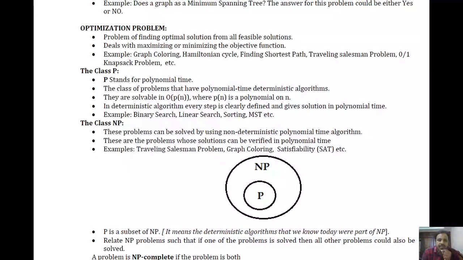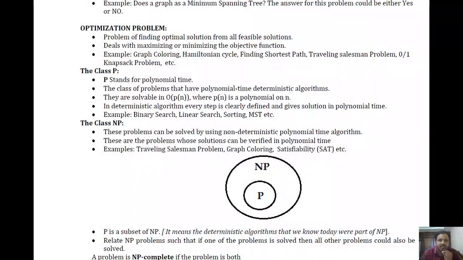So for example, you want to find the shortest path from source to destination in a graph. What you will do is explore all the possible paths from source to destination, and then among them we pick the best one. That we consider as the optimal solution. The solutions that we have generated are called the set of solutions, and those we have generated are called feasible solutions.